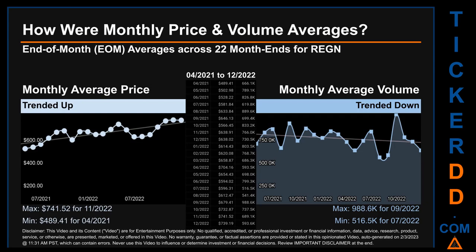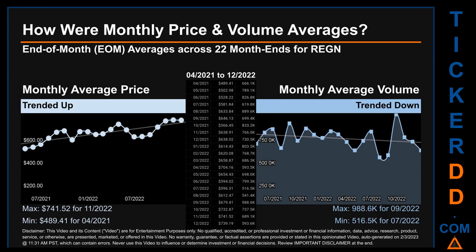How were price and volume averages for REGN? Across 448 trading days, there were a total of 22 month ends, of which monthly averages for daily price and volume were calculated. Overall, monthly price average trended up while monthly volume average trended down.